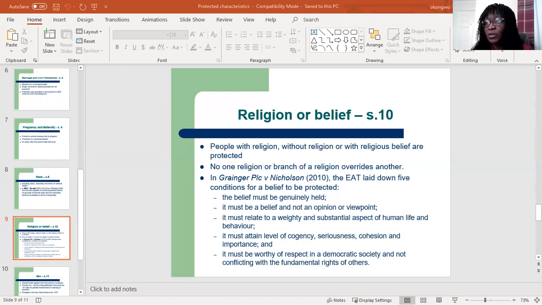Right. So the first one is that the belief must be genuinely held. Again, we're going to have a lecture on religion and belief, so all this will be explained in detail. But just for now, these are the 5 conditions before the law will protect someone's philosophical or religious belief. Okay.